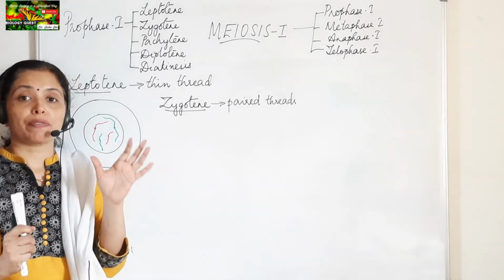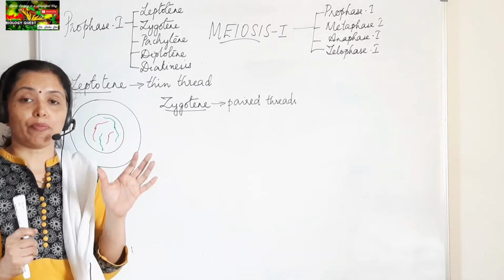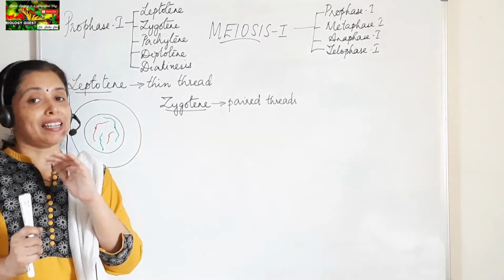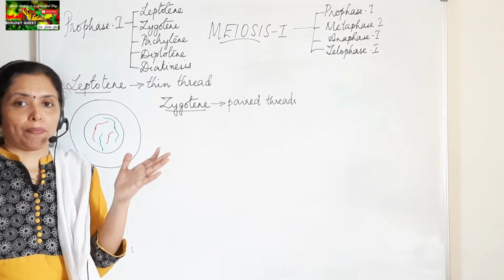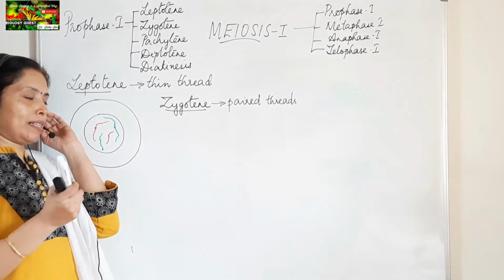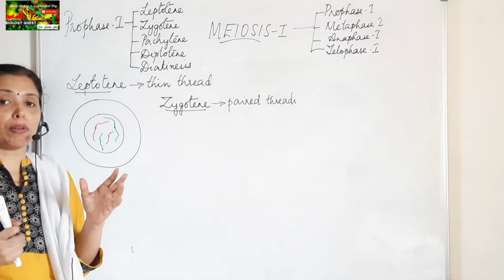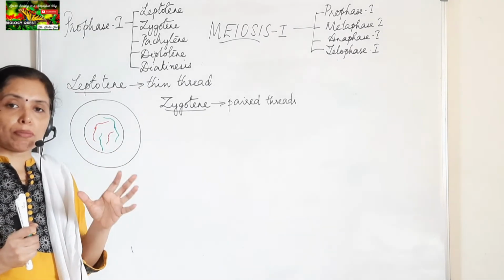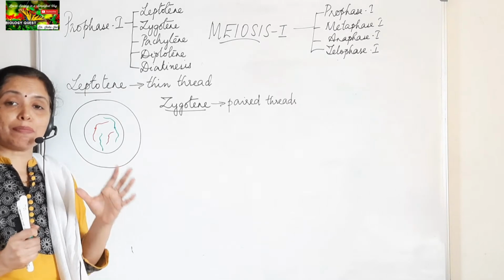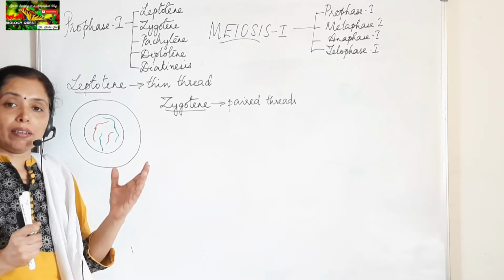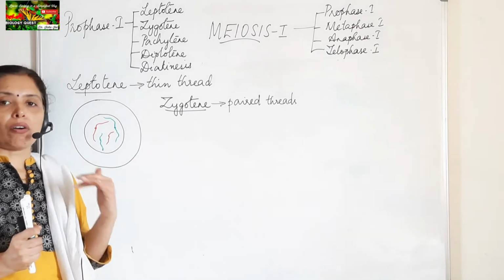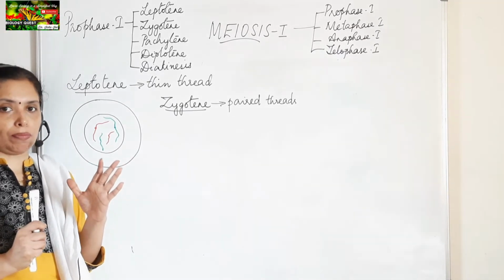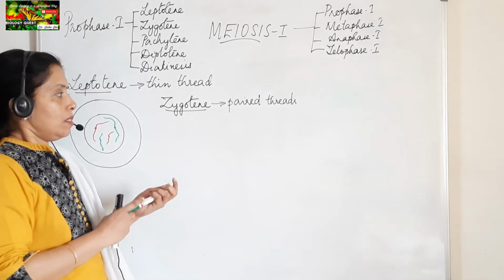Chromosomes of similar size and shape, one from the father and the other from the mother, are called homologous chromosomes. Okay, so here